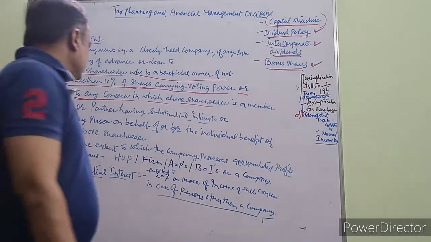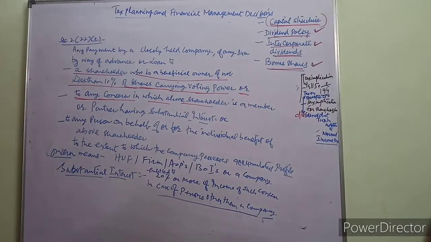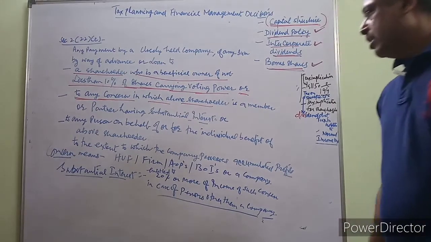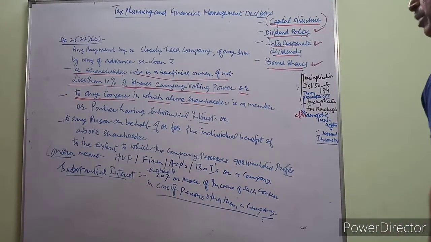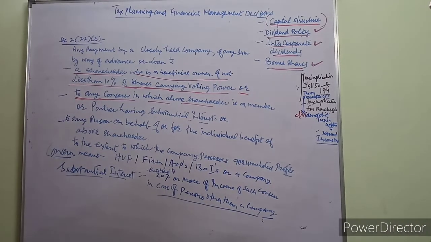Now, concern means HUF, firm, AOP, body of individuals or a company, and substantial interest means, in case of a person other than a company, who is entitled to 20% or more of the income of such concern.